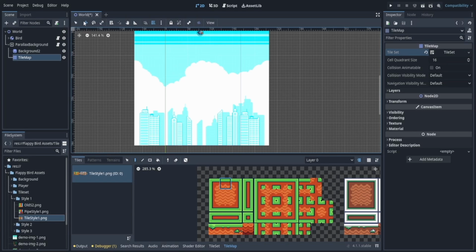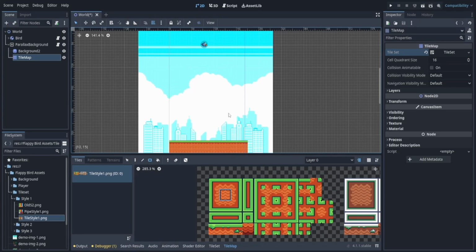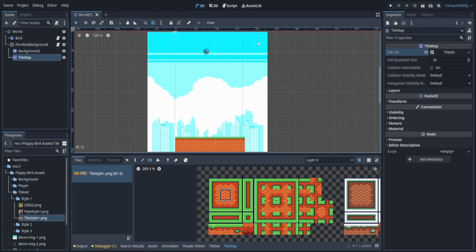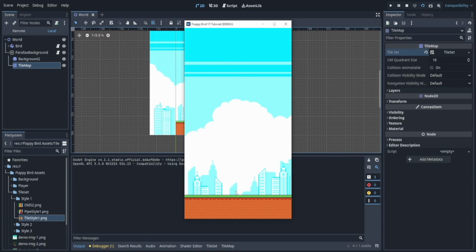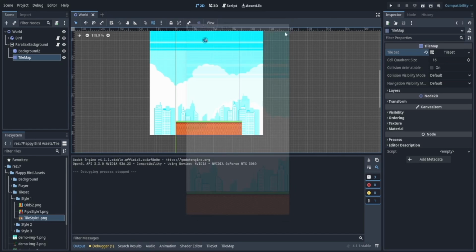Now, if you have move mode selected, it won't allow you to draw. You have to have the select mode selected. And now we can see the tiles right there. So let's draw along the map and let's maybe put this one. Now we can also paint or use a rectangle like this to make it a little easier or quicker. Now, if I play, what's going to happen? Well, my player just fell right through. That's not what we want.